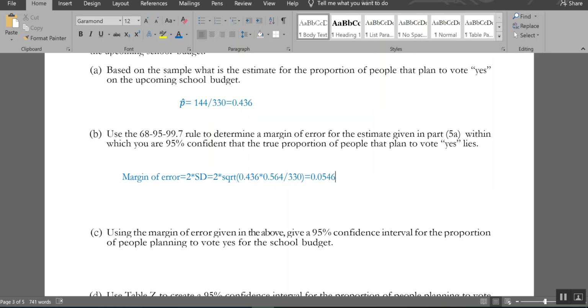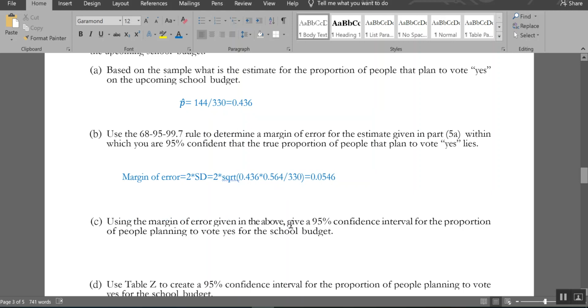0.0546. I'm rounding this one also, but one more decimal place than the other one for some reason. Okay, so I'm off by about, if I look 2 standard deviations in each direction, that's about 5% roughly. So I'm saying that my estimate for what it's going to be is 43.6%, and then 95% of all samples will be within 5% away, not 5 standard deviations away.